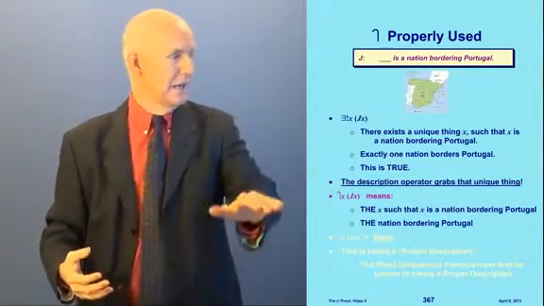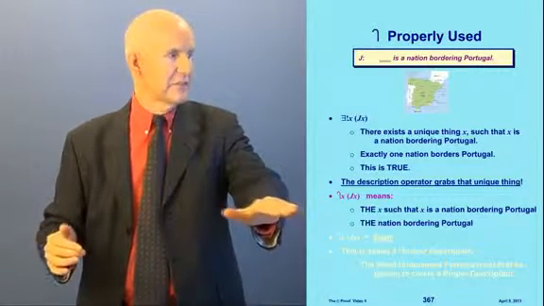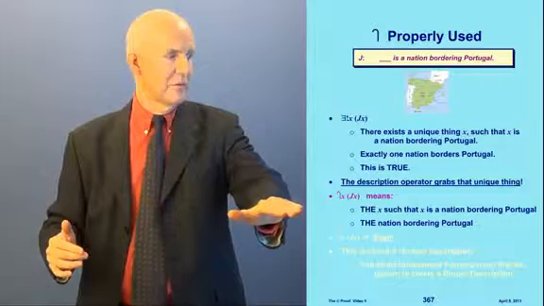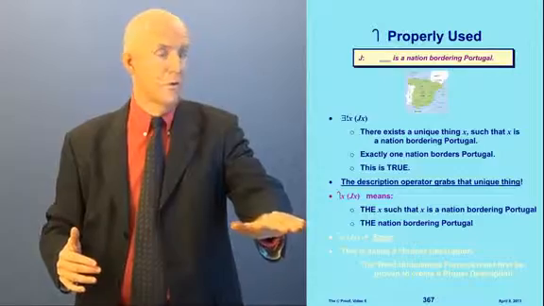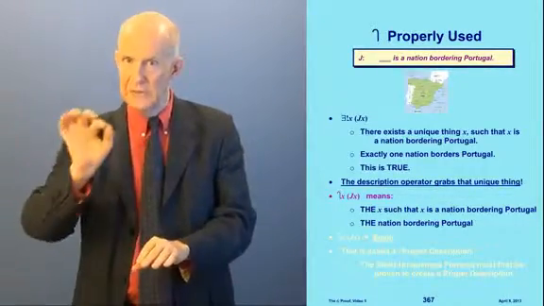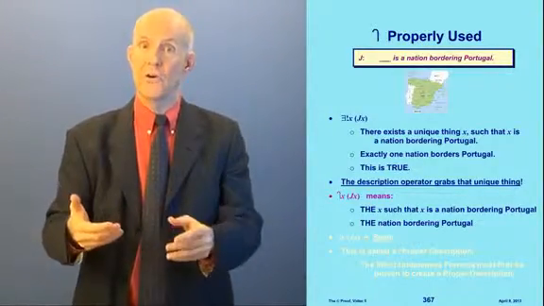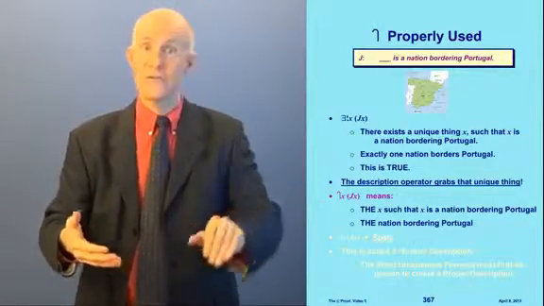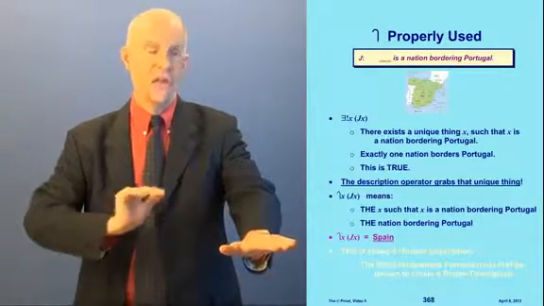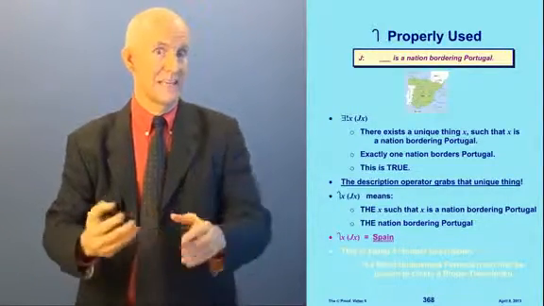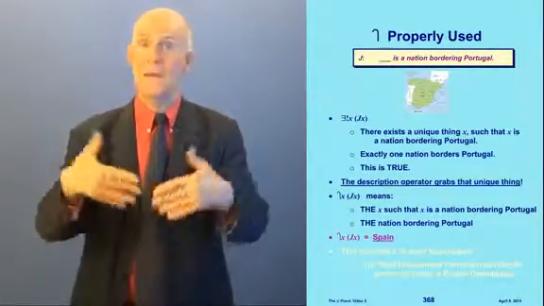And so what we get is, the X such that JX means the X such that X is a nation bordering Portugal. The X such that X is a nation of which there's only one. So the nation bordering Portugal. This means the candy cane, the X such that JX, means the thing that uniquely borders Portugal, and that is Spain. So the description operator is grabbing Spain. In other words, the X such that JX equals Spain. You see that? So it gets the Spain, and there's only one, and so it makes sense. It's well defined. If I say the X such that JX, it makes sense.